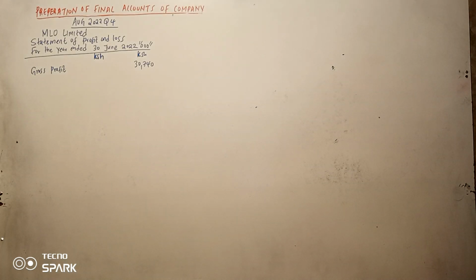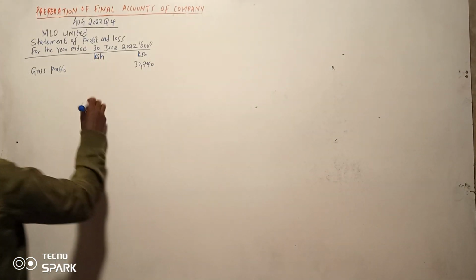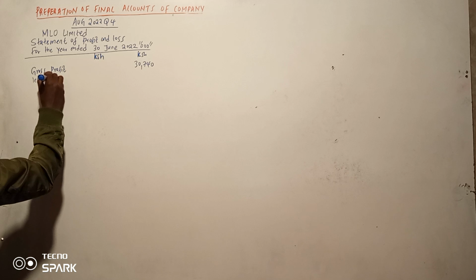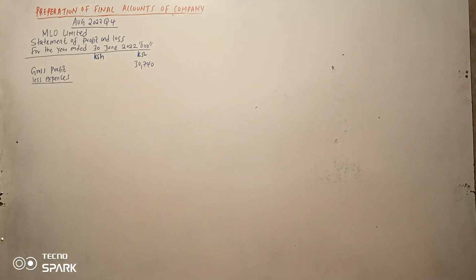Now the first thing you need to check is allowance for bad debt. In this question, it is clear that we don't have any allowance for bad debt. So you check if we have any other income. Before you continue, check for any income. But from the view, I think there is no income. So we go direct to less our expenses.